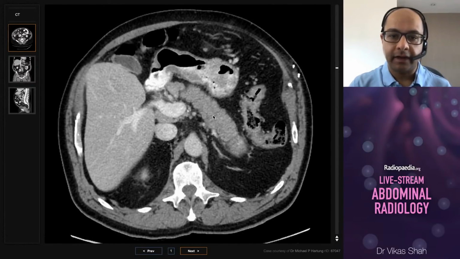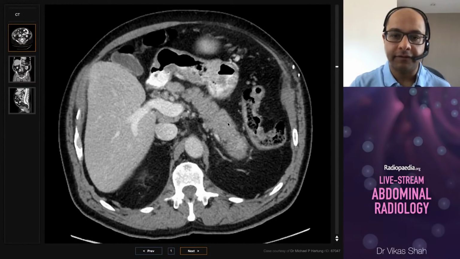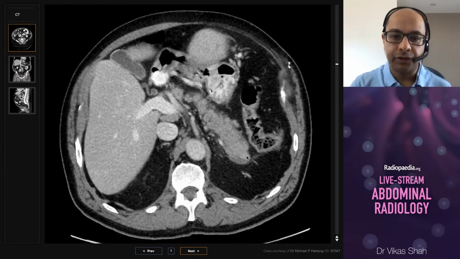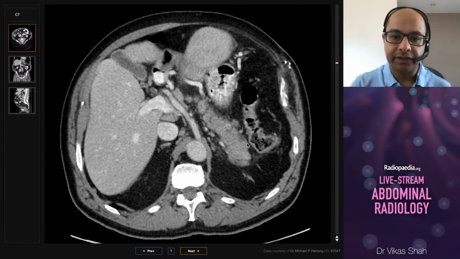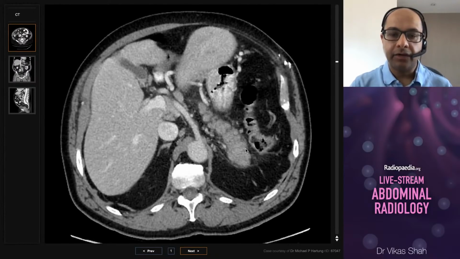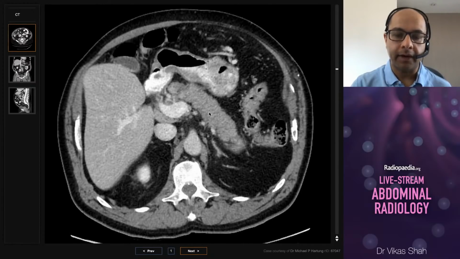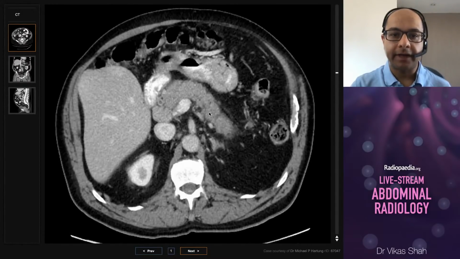So the positive signs are swelling, loss of lobulation, loss of cleft pattern. Now, in the tail here, there is a very subtle halo of low attenuation that surrounds the pancreas. So all of these features add up to a diagnosis of autoimmune pancreatitis or IgG4 related pancreatitis. And this is an entity of which we know more and more over the last few years. So this is a chronic type of pancreatitis.